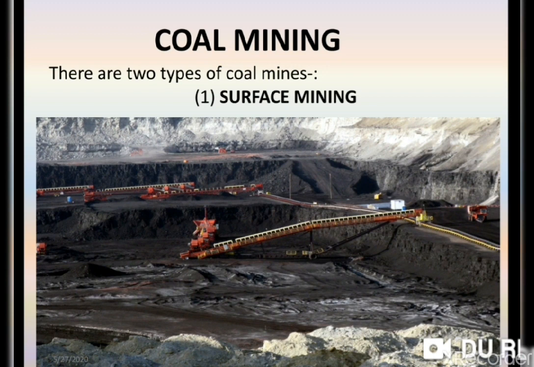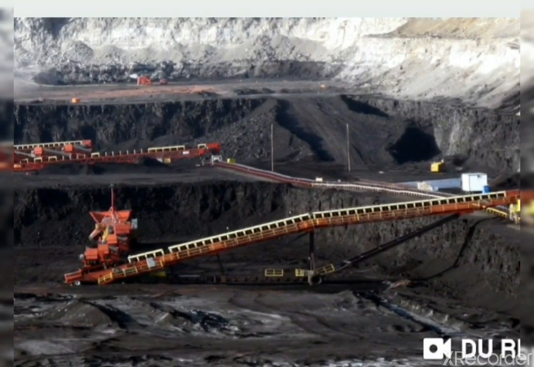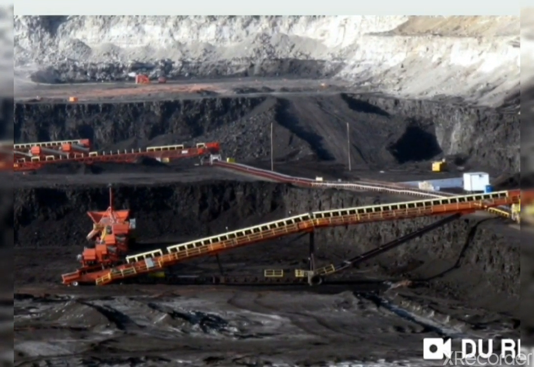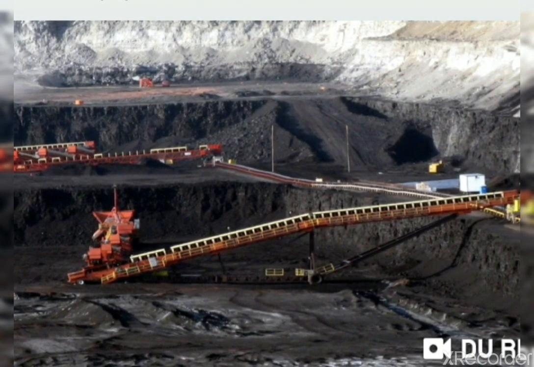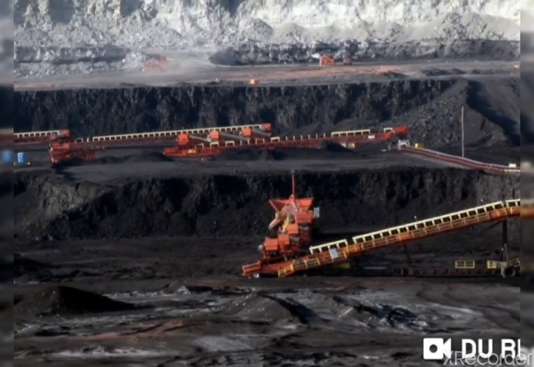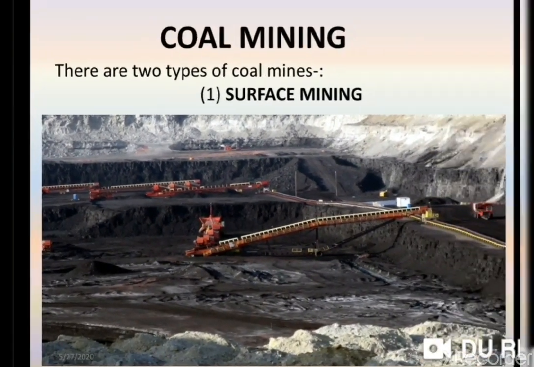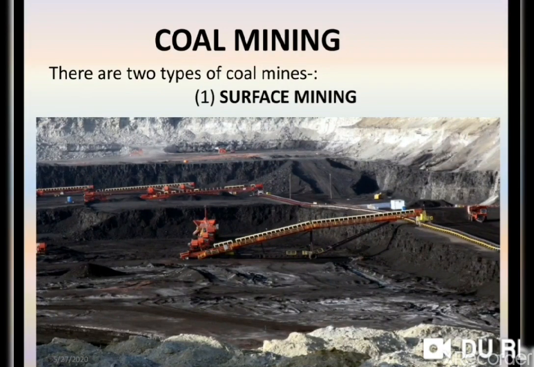Surface mining means the coal is found in the upper layer of the earth. So by use of machines or different technology applied, they extract the coal in this surface mining.